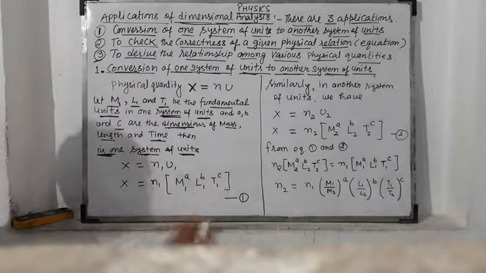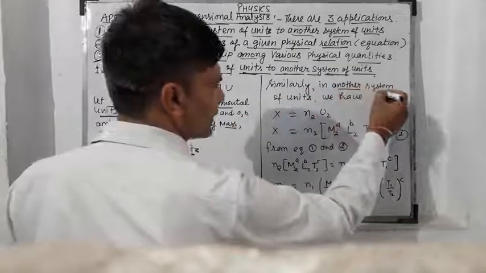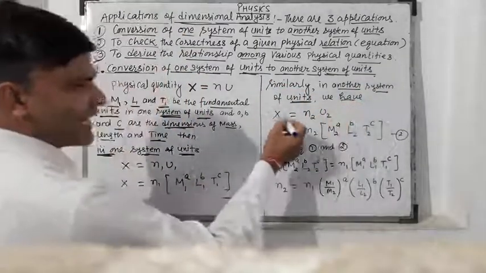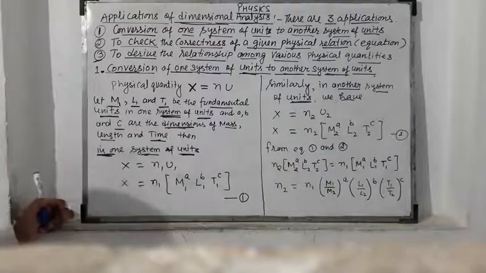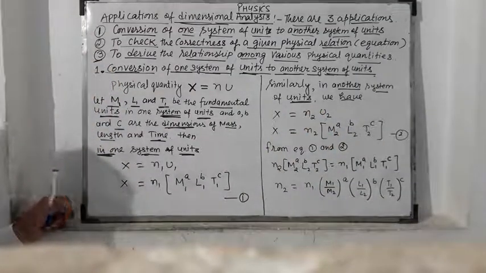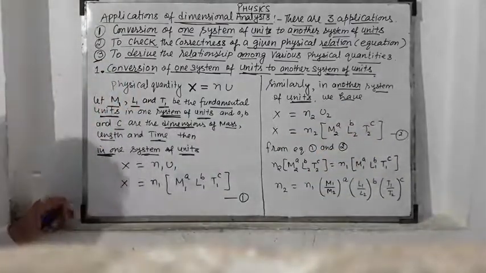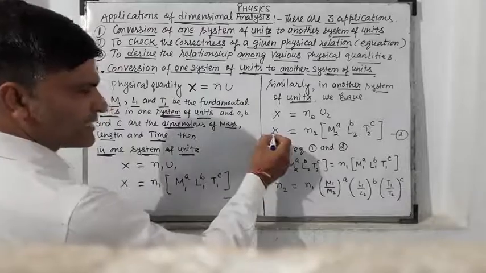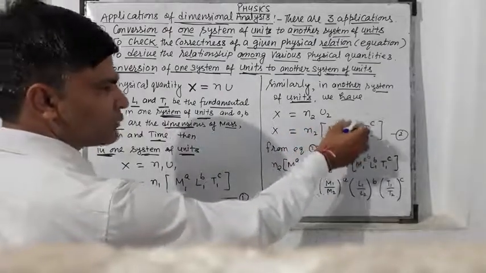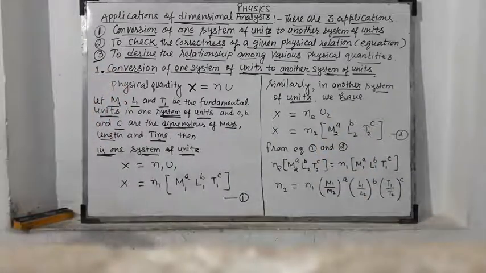This is equation 1. Similarly, in another system of units, we have x is equal to n2, the numerical value, and u2, the unit. This unit is represented as this. So we have x is equal to n2 M2 to the power a, L2 to the power b, T2 to the power c. Equation number 2.